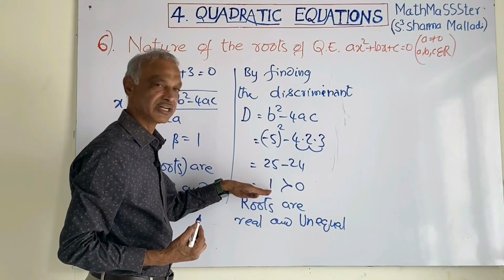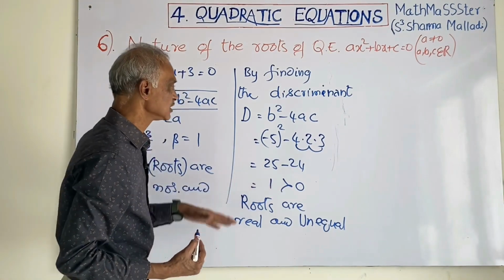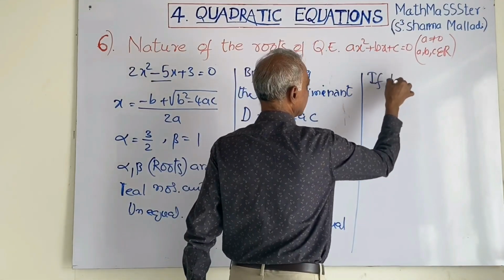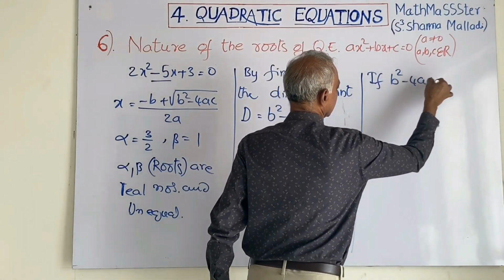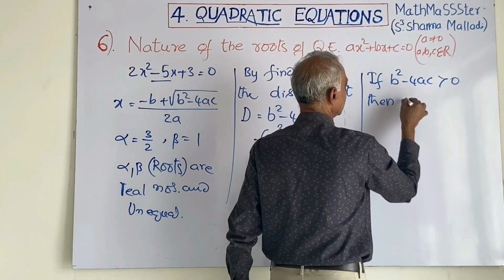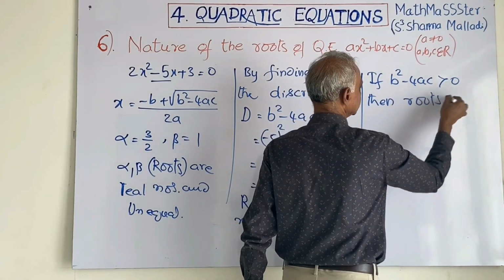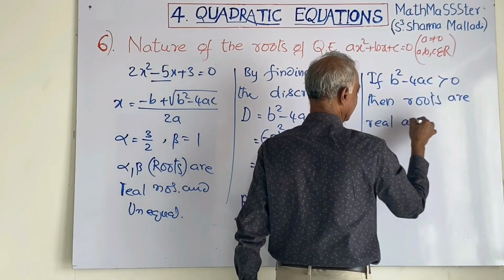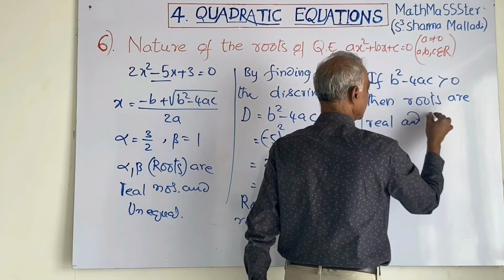If b square minus 4ac is greater than 0, then roots are real and unequal.